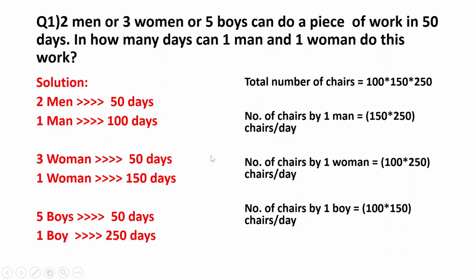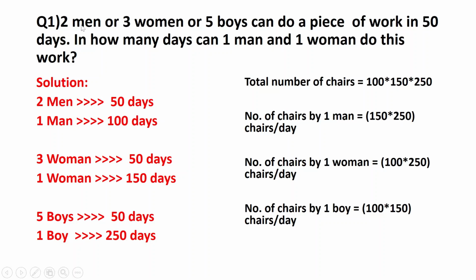Similarly, the number of chairs by 1 woman is equal to 100 into 150 into 250, and that value has to be divided by the woman's number, that is 150, which is going to be 100 into 250. And the number of chairs by 1 boy is going to be 100 into 150 into 250 divided by 250, which is equal to 100 into 150. So just try to understand the procedure in which you solve such problems. If you understand the procedure, then the same procedure can be applied to any other problem in terms of time and work.